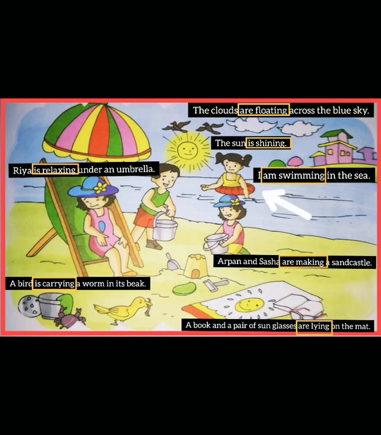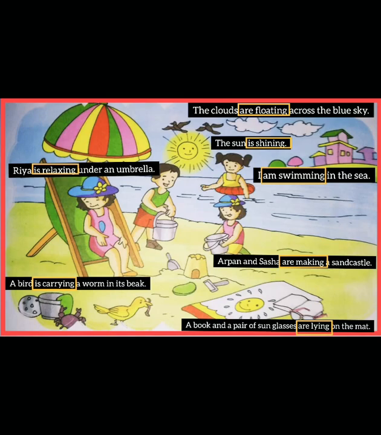I am swimming in the sea. Arpan and Saisha are making a sandcastle. Ria is relaxing under an umbrella. A bird is carrying a worm in its beak. A book and a pair of sunglasses are lying on the mat. So here, the highlighted verbs tell us the actions that are happening now. And all these highlighted verbs are in present continuous tense.